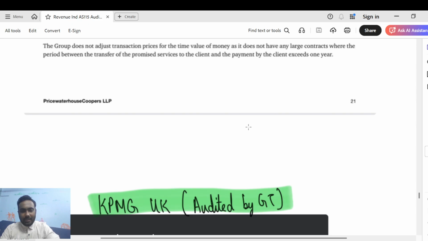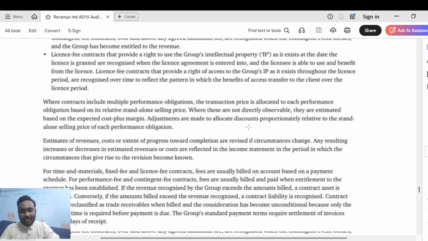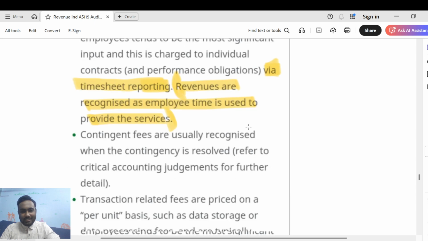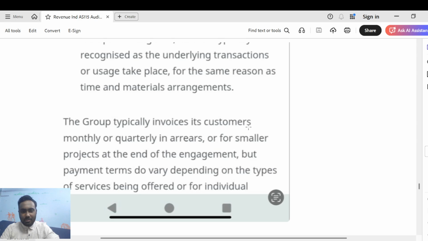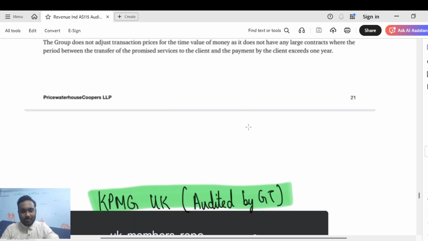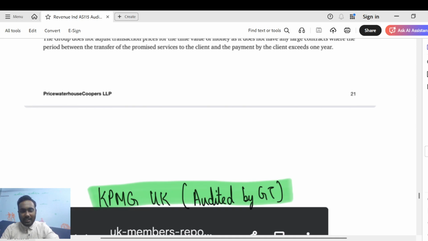Next, let's come to KPMG UK. And guys, I just forgot to tell you: as I told you earlier, every audit firm will also be audited. So, Deloitte Netherlands, I was not able to find the audit report, I was just able to find the financials. PwC UK, if you see, is audited by an audit firm called Crowe UK LLP. You can see the audit report also, which I've attached. You'll get an understanding. And similarly, KPMG UK is audited by Grant Thornton, which is again an audit firm.